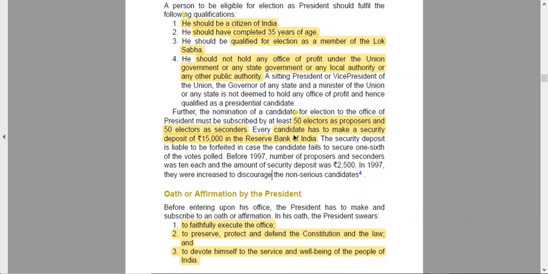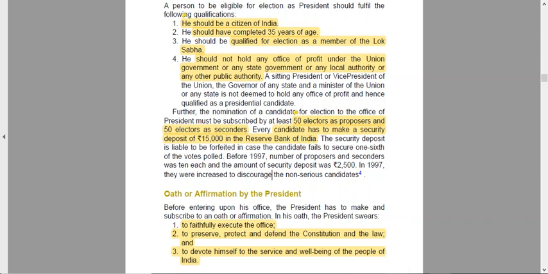So first of all, 50 persons will be giving a testimony that the candidate has a clean background, and then those 50 people will also have seconders. Those other 50 people will be giving guarantee to the 50 electors. Every candidate has to make a security deposit of 15,000 in the Reserve Bank of India.